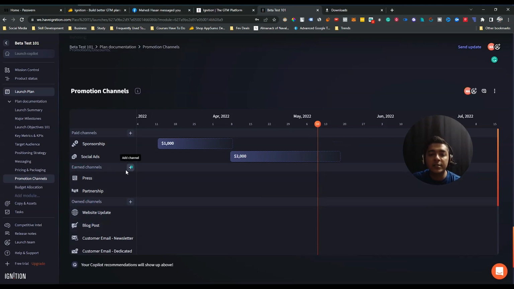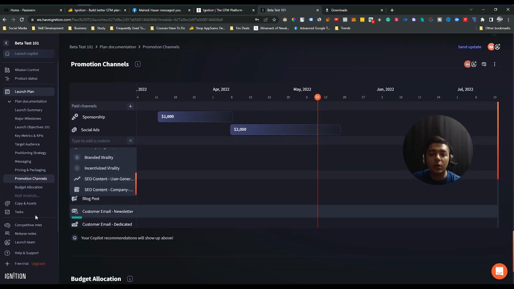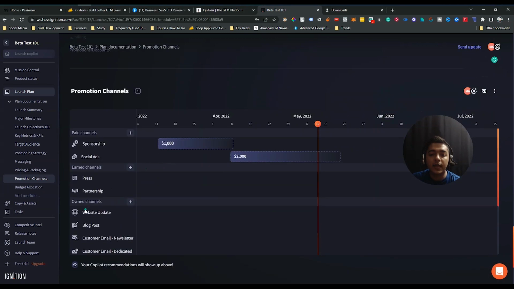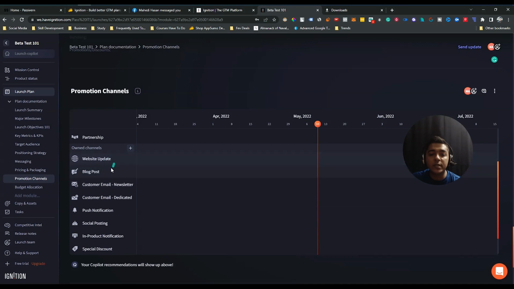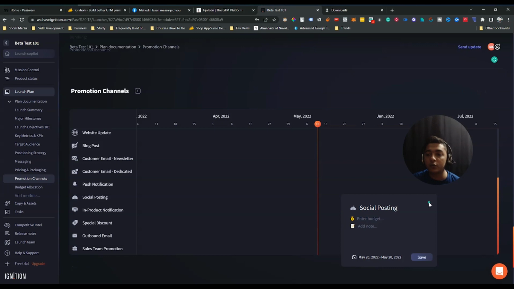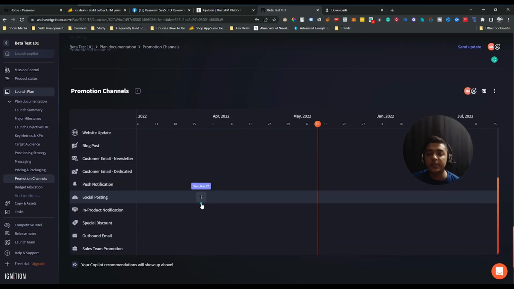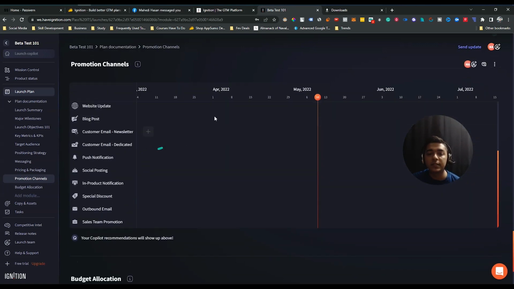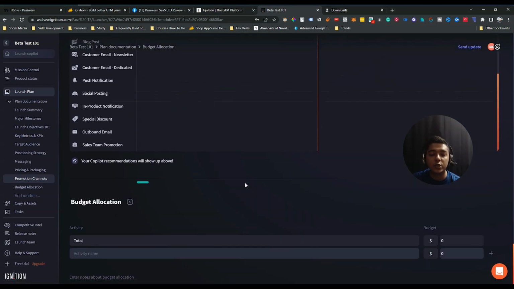Similarly, there is an earned channels option, and you can add new earned channels from here. There are a lot of earned channel options, and there is an owned channels option: website update, blog post, customer email newsletter, customer email dedicated, then push notification, social posting. That means on which feature how much budget you have, and over which time period you have spent this amount, you can keep track of these things basically from here. And these are the things basically on this promotional channel option.